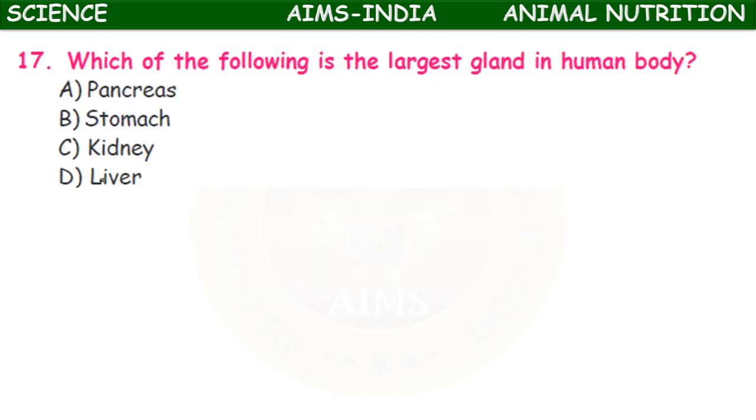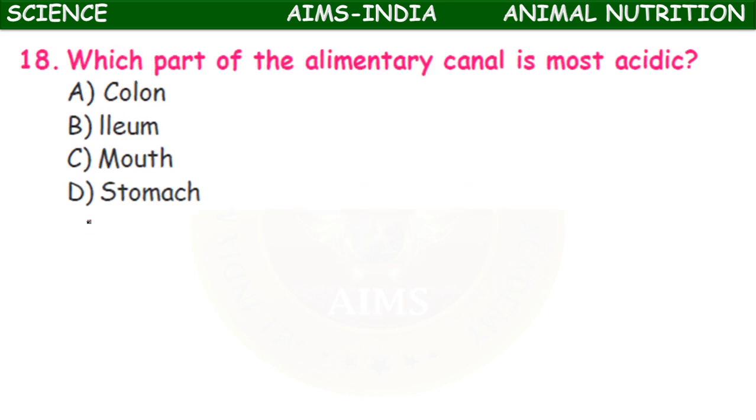Next, which of the following is the largest gland in the human body? In our body, which is the largest organ? Pancreas, stomach, kidney, liver. Liver is the largest organ present in our body. It acts like a factory. It performs several functions. So the liver is a very important organ, the largest organ and largest gland present in our body.